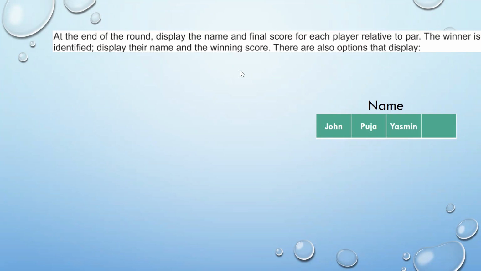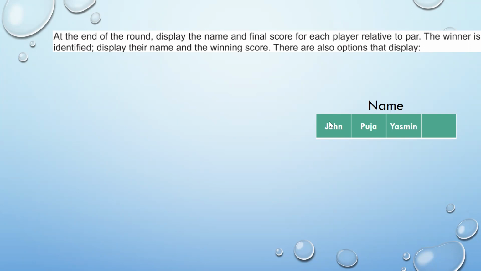As of now, we are interested in knowing the name of the winner along with the score in relation to par. As you saw in the earlier two videos, I have described what a par score is and how you calculate the total score for each round. For those who haven't seen the earlier videos, it's better to refer to them before you get down to video 3.